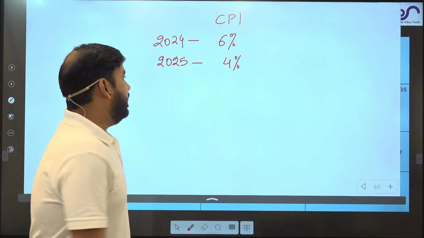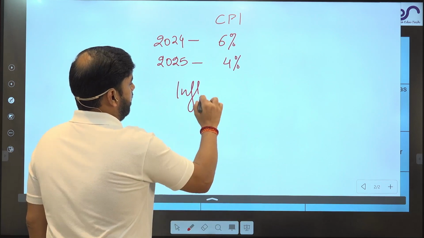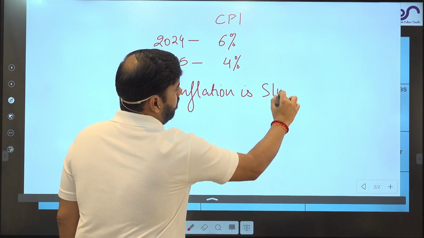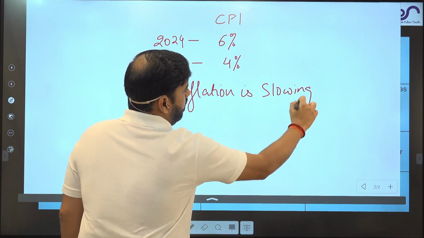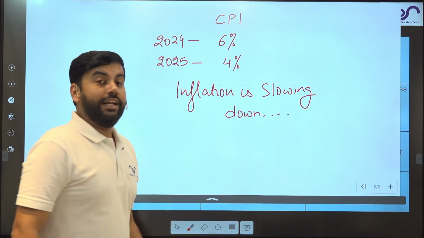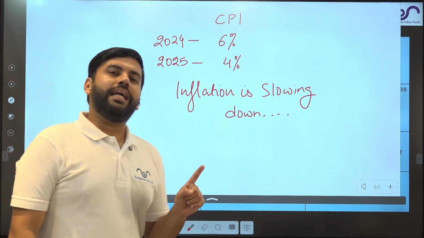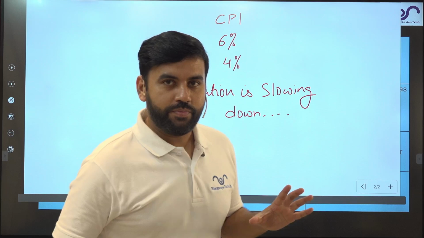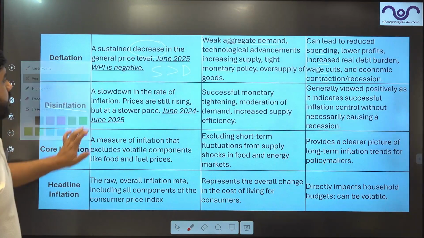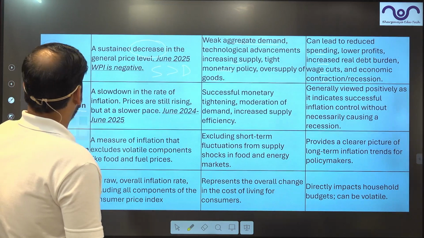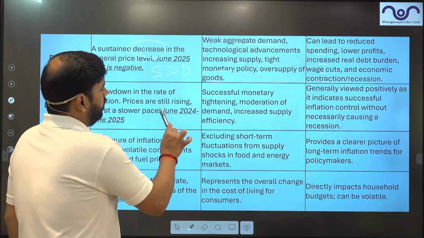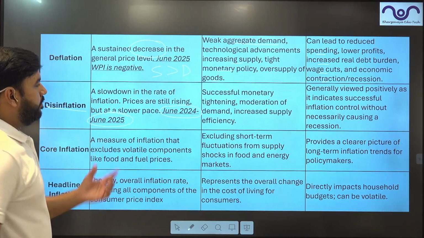So basically it shows inflation is slowing down. So inflation is actually being reduced. So this is what India is going through right now, June 24 to 25.